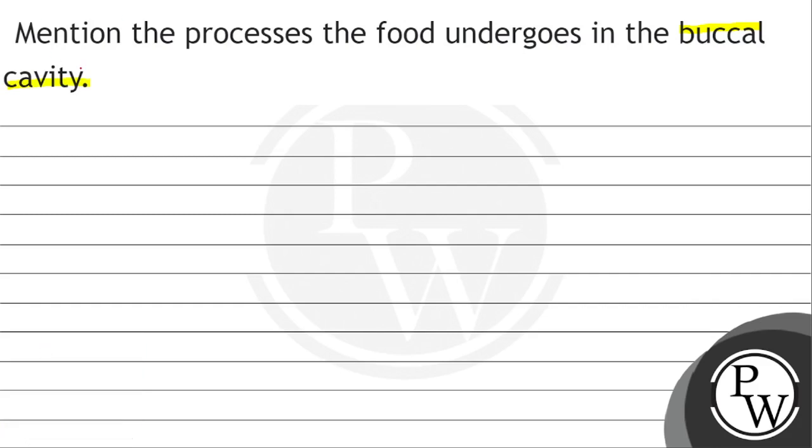So our key concept is the buccal cavity. The buccal cavity is part of the digestive system. The digestive system has two parts.